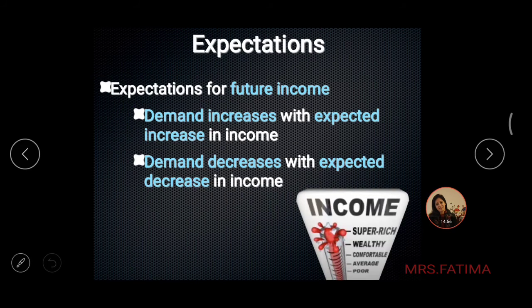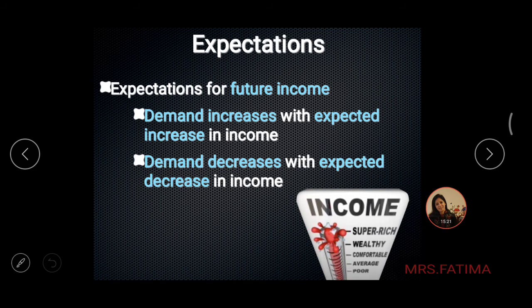If you have expectations for future income, now suppose I have a job and I'm going to get a promotion and the salary is going to increase, what is going to happen? I am going to throw a lavish party tonight for my job promotion. So even before I have received my income, I have an expectation that my income is going to increase, because of which the demand has increased as of today.